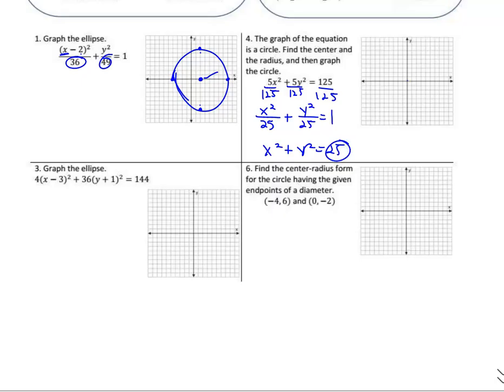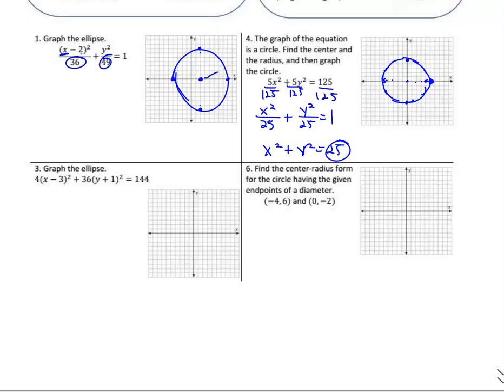So the center is at 0, 0, because there's no h and k. We're going to go left 5, 1, 2, 3, 4, 5. We're going to go up 1, 2, 3, 4, 5. We're going to go right 1, 2, 3, 4, 5. And then down 1, 2, 3, 4, 5. Then you draw the best you can a circle. And the radius was 5.